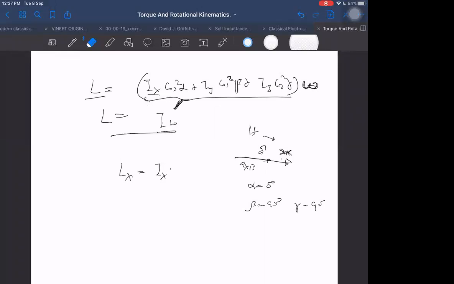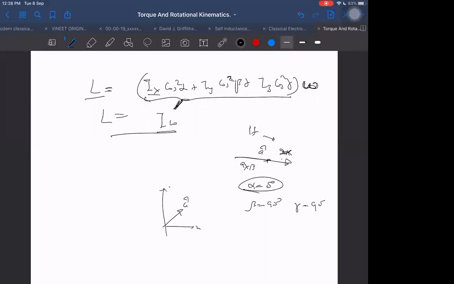Say it again, I could not hear what you said. I am saying when the axis is along the x-axis, then alpha will be 0 for that, or not? Okay, this is a cap.